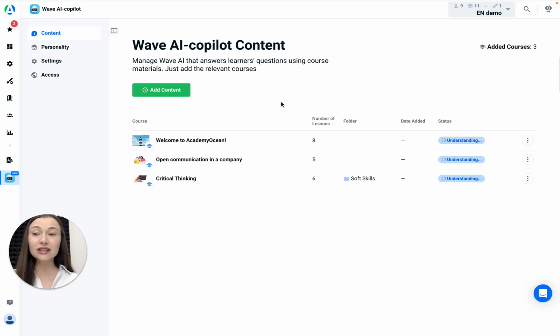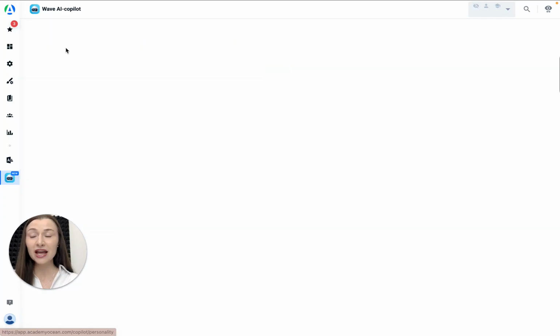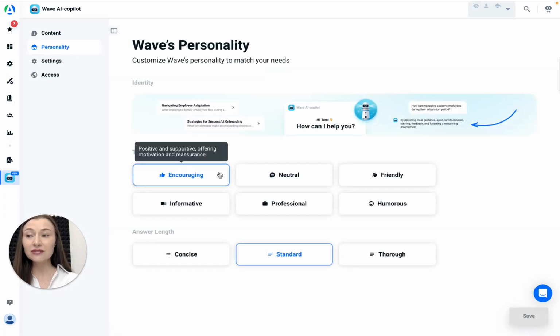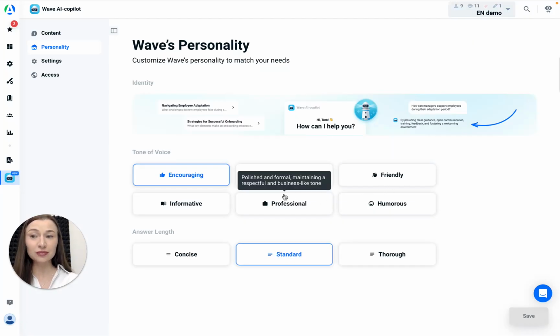On the menu on the left, in addition to the content section, there are three key blocks. First one is personalization. Here you can customize a Wave response style. Choose the tone, friendly, professional, humorous, etc., and the length of the reply. Feel free to experiment to find the tone that best fits your company's style.